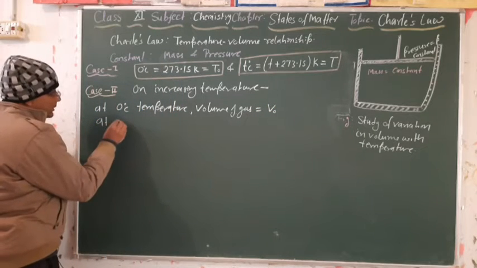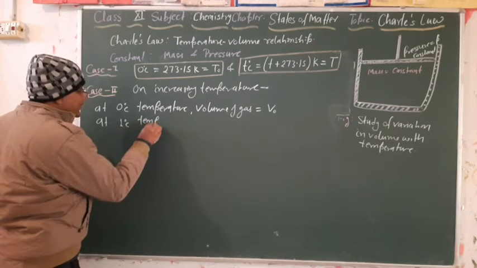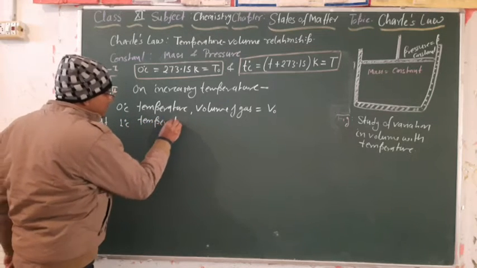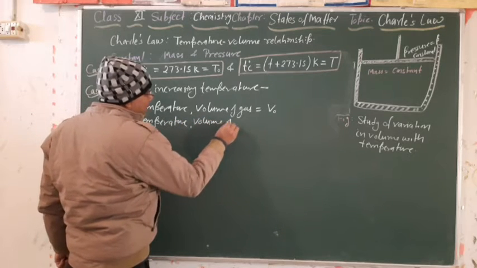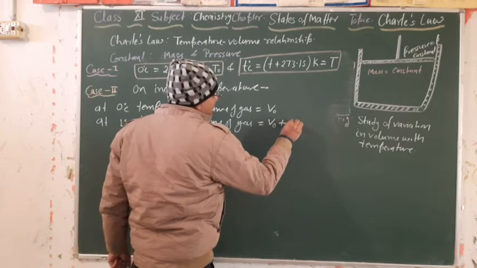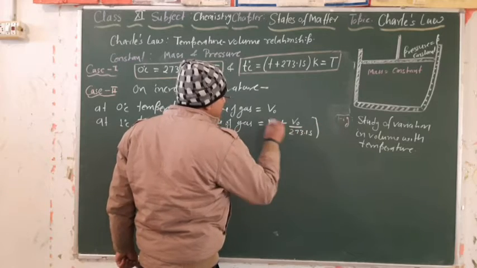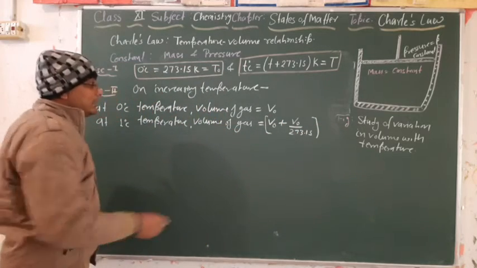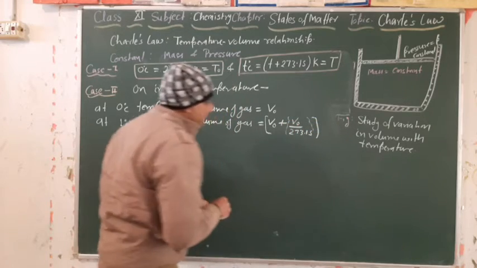Then at 1 degree Celsius temperature, the volume of gas will be equal to V naught plus V naught divided by 273.15. This amount of the original volume will increase.